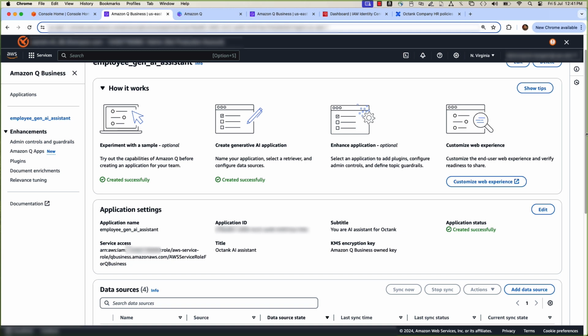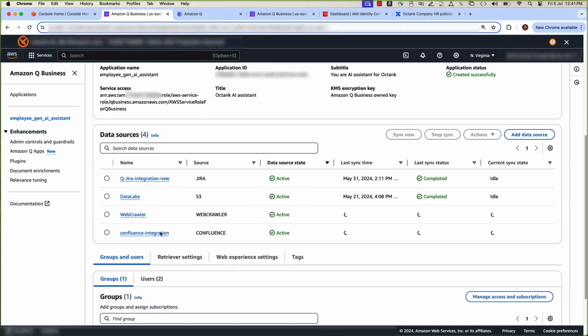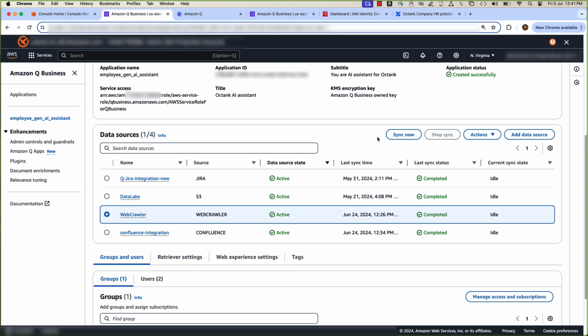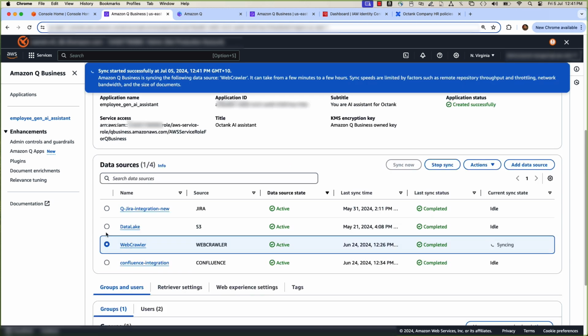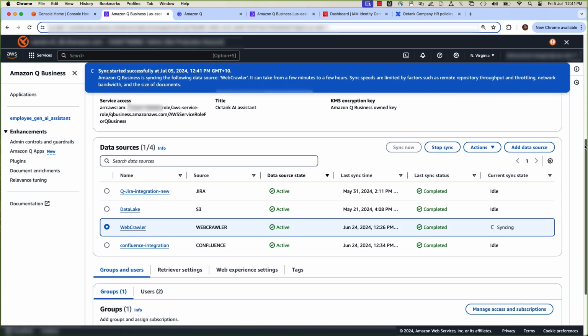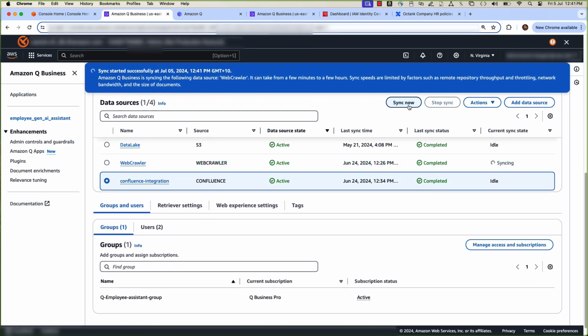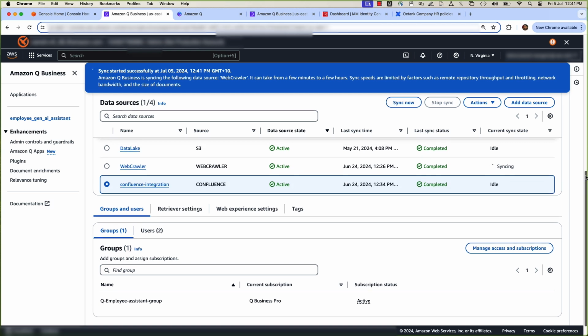Before we start using AI Assistant, remember we added data sources, but we need to sync data to native retriever, since we chose sync option as on demand. Select your data sources and click sync now. Depending upon actual data size, sync can take from a few minutes to hours. Once sync operation is completed, let's start conversing with Octank AI Assistant.